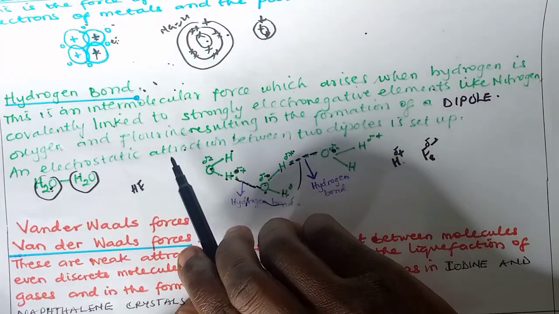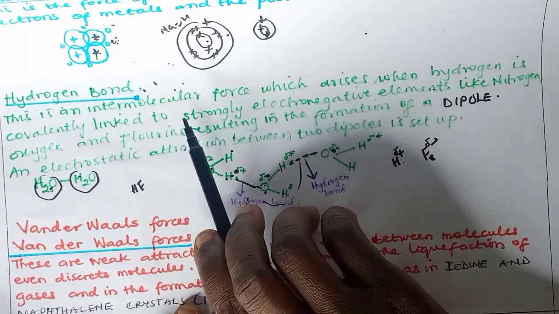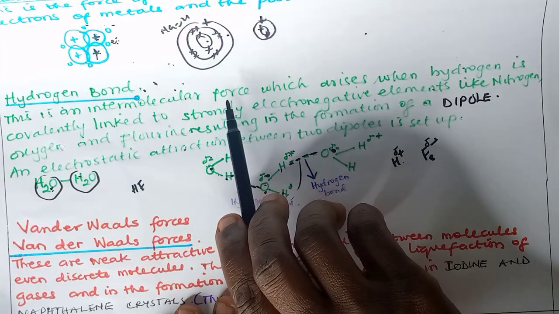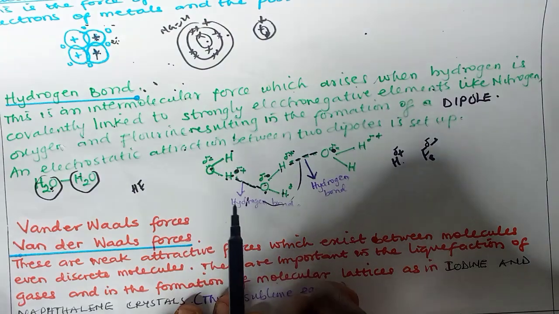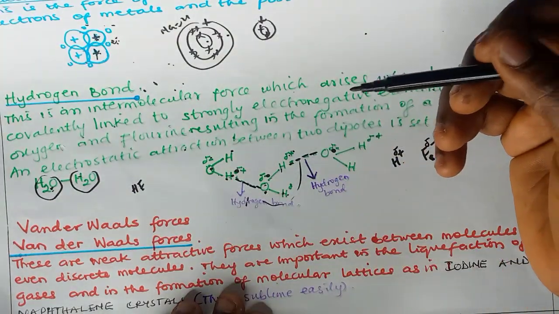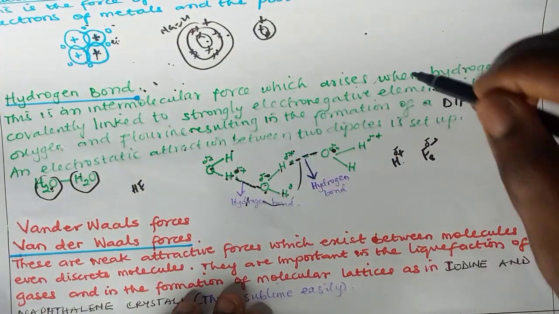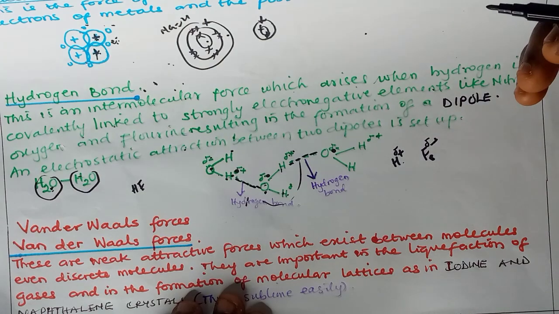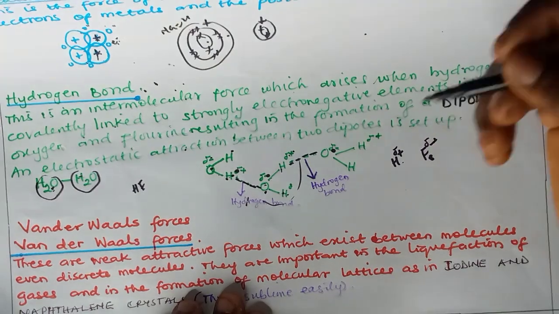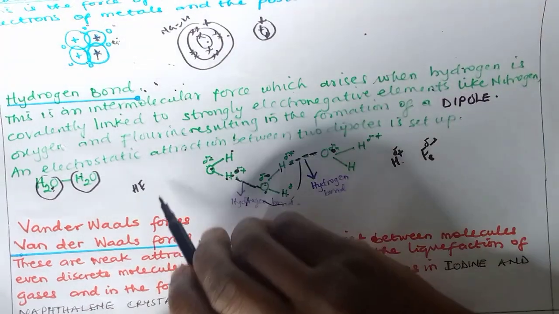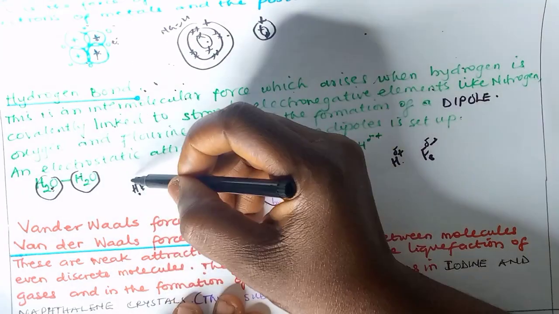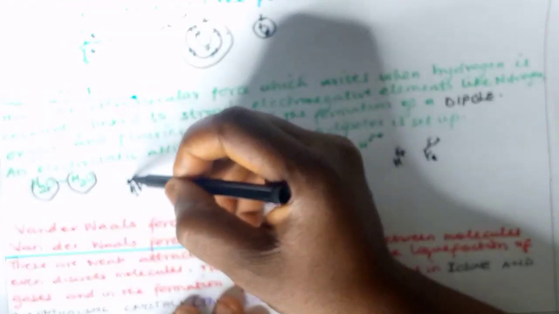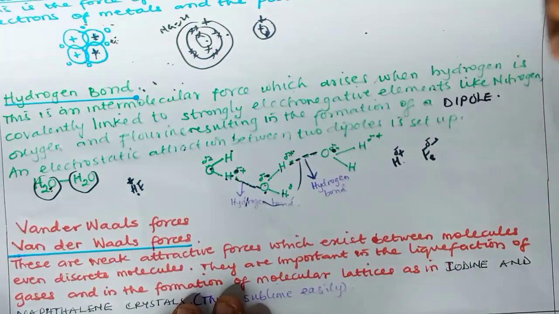The next one is hydrogen bonding. This is an intermolecular force also, which arises when hydrogen covalently combines with a strongly electronegative element. So there has to be a kind of difference in electronegativity. That is, hydrogen is classed under the electropositive elements, though it is not really electropositive.